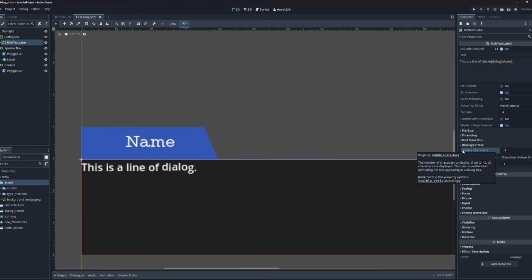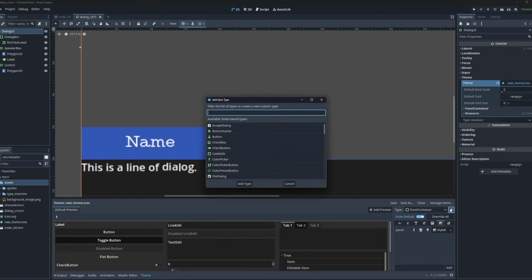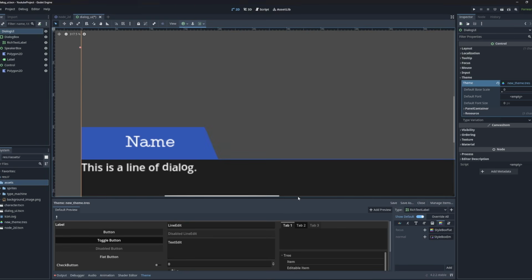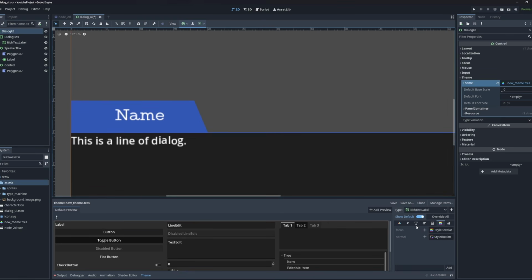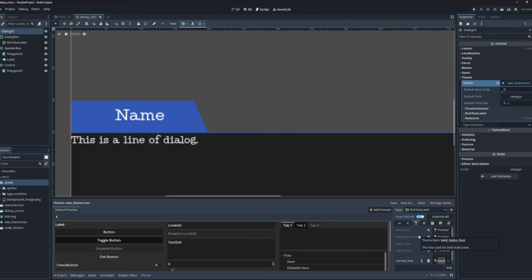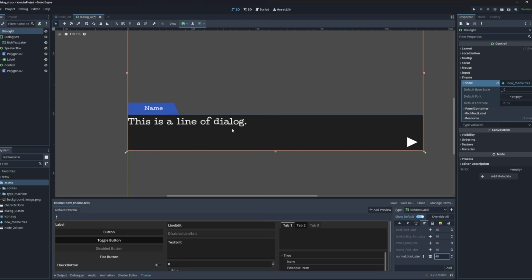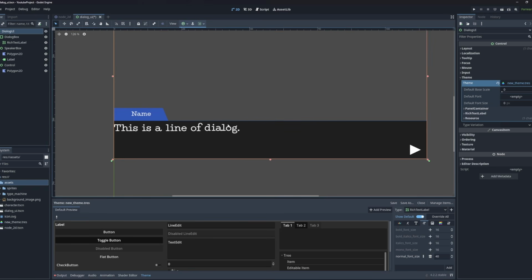I'm going to change the appearance of that text through my theme. Actually, I'm going to click back on here, on my theme, and I'm going to add rich text label. And I'm just going to be using the same font that I've been using for my label. So I'm going to come up here to this panel, and I'm going to click on the plus here and quick load the same font that I used. And for this, I can also override the size here. I'm going to make something maybe like 40. Seems good.